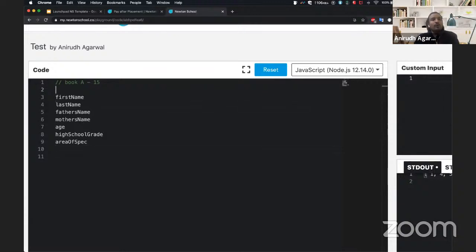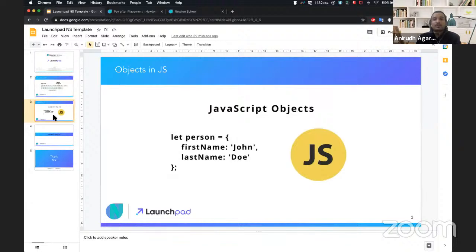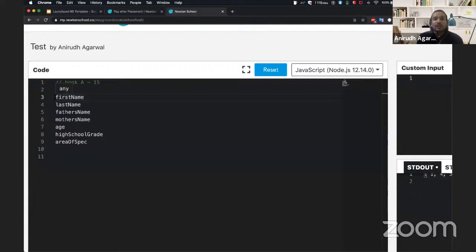So how do we go ahead and bundle the information? That is where objects come in. An object is an encapsulation, just bundling of information together. It's just bundling of variables that we have declared, so that we can use them as a whole. So if somebody comes up to me and says, show me information about Anirudh, who is a student, I can just give him this particular object, and he can see all the information that he needs.